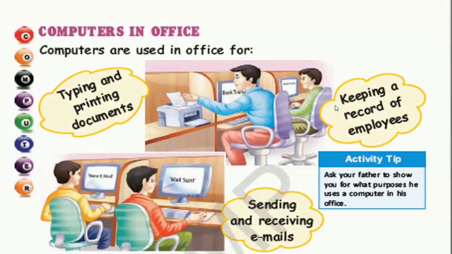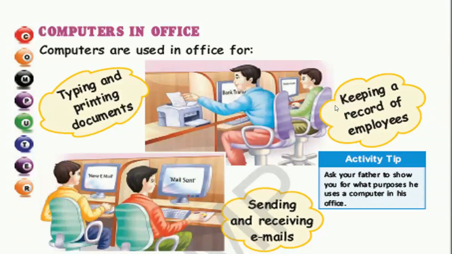Computers in office. Computers are used in office for typing and printing documents. Children, you must have seen your parents, mama or papa, going to office. What do they do there? They do work with the computer there. What do they do on computer? They do typing, they take printout of different documents using printer. Many people keep the record of employees. Employees means the people who are working there, all are called employees. So keeping a record of employees is also done in the office.